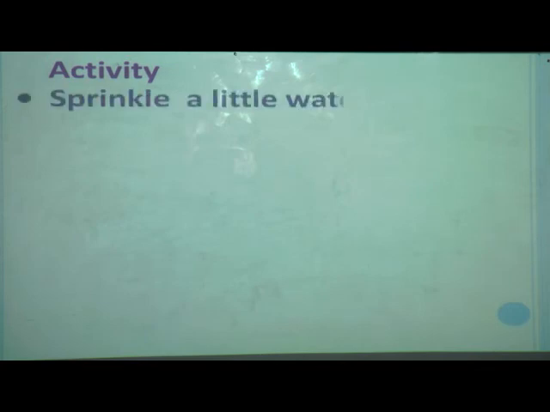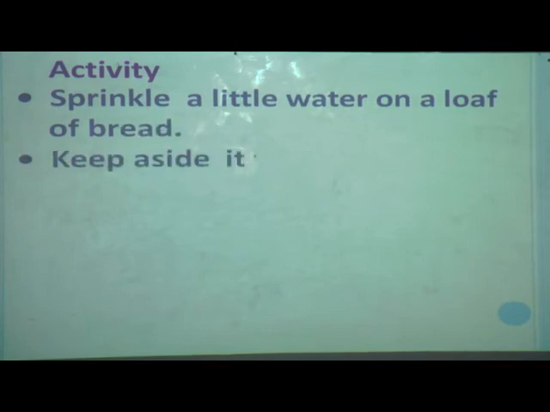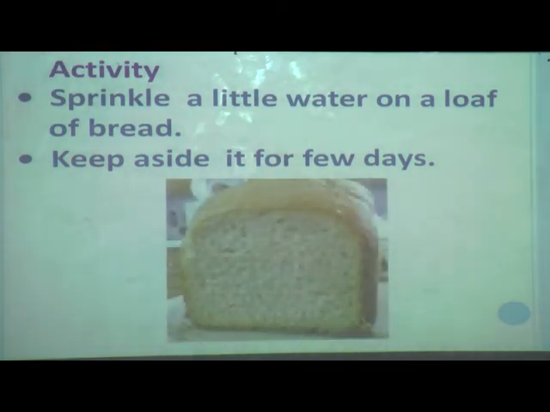Now, I actually wanted to show you one activity, but because of the time limit I did this activity and still didn't get a proper result, so I can't show you that. But here I will show you some pictures. We have to sprinkle a little water on a loaf of bread and keep it aside for a few days. Actually, there is no need to do this activity.